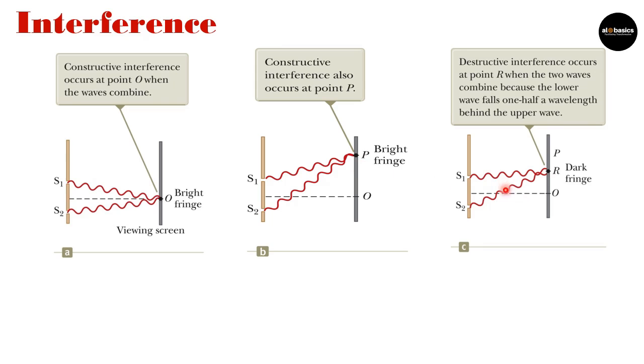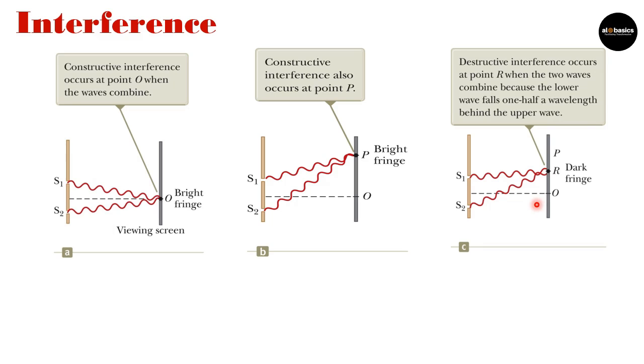And in the next diagram you can see how these waves are coming, crest of one is falling with the trough of the other wave, and due to that there will be minimum intensity. So the point will be dark, and we call it destructive interference. Here constructive interference, here also constructive interference, and here there is destructive interference.